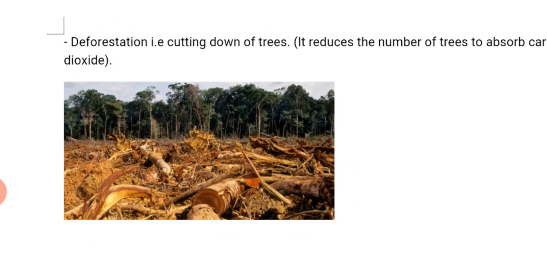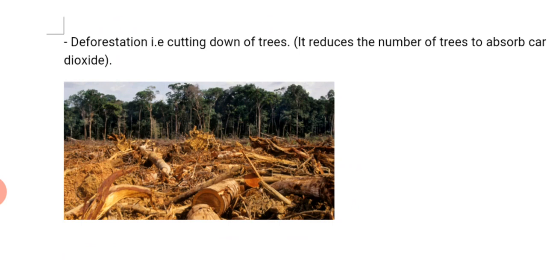Let me tell you something. The trees in the bush make use of the carbon dioxide that we breathe out, or those carbon that come out of our motor engine and the generator.